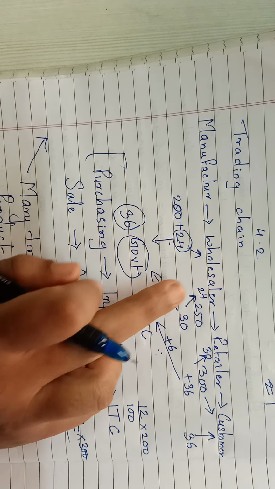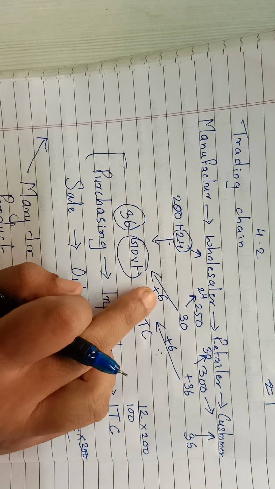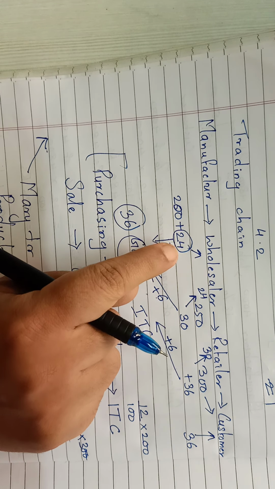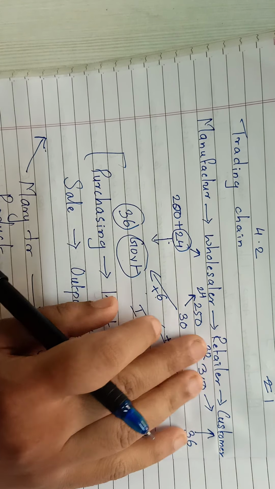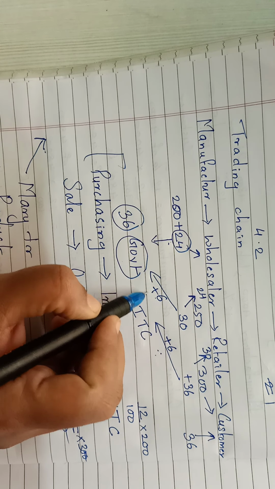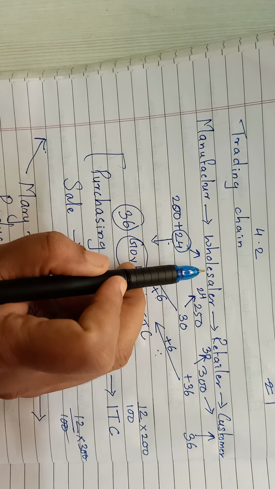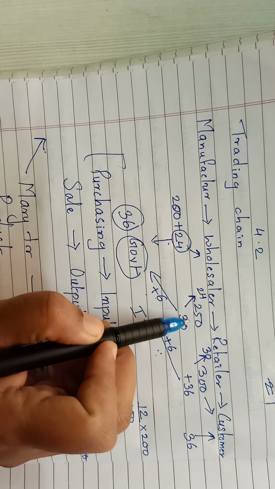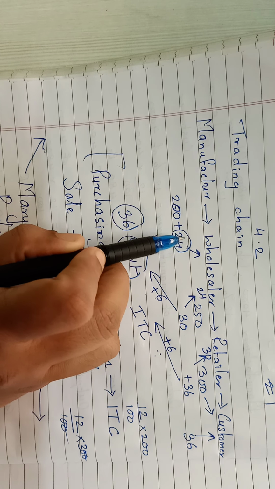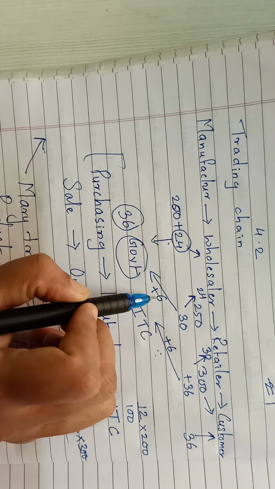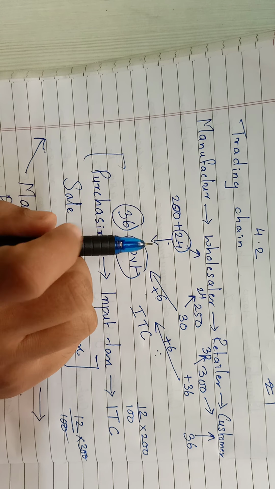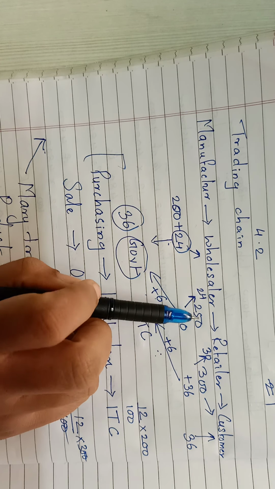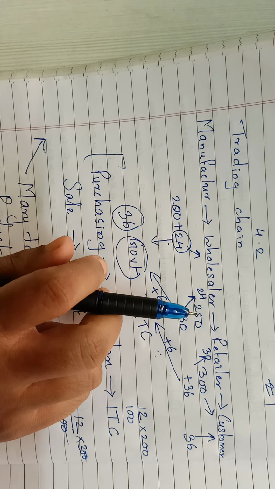This is what the wholesaler is going to pay. So the GST payable for the wholesaler is output tax minus input tax credit. Again children, see the GST which is going to the government, from whom? From the wholesaler. GST payable is output tax, that is 30, minus input tax, that is 24. So 6 rupees go to the government. And 24 is the tax which he paid while purchasing, and 30 is the tax that he paid while selling.